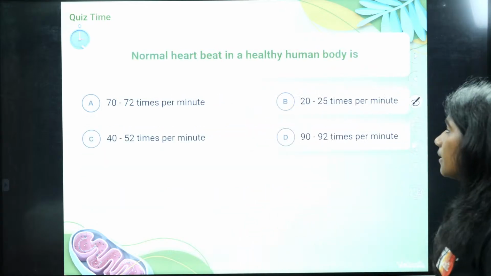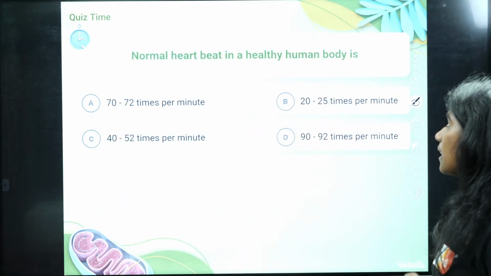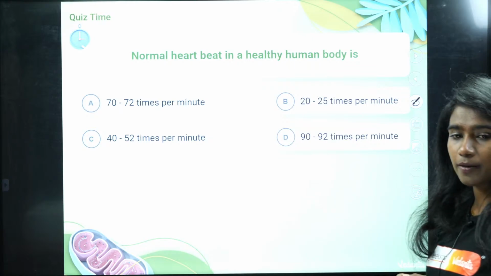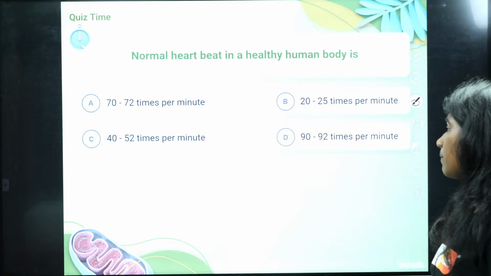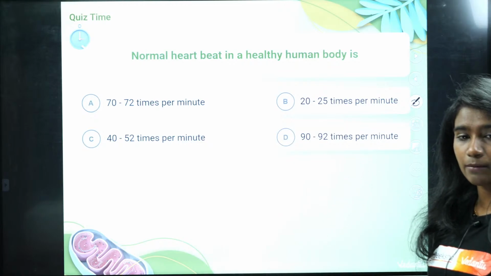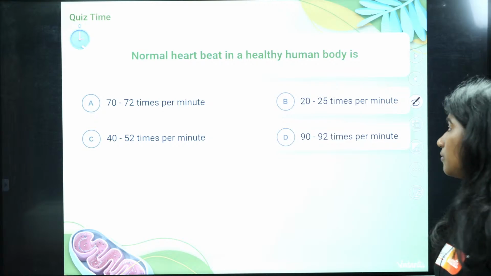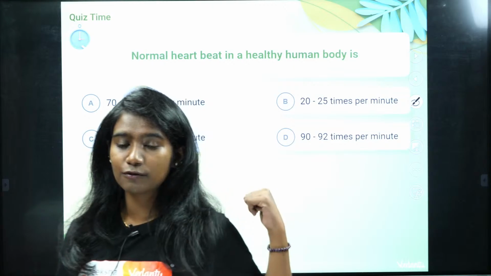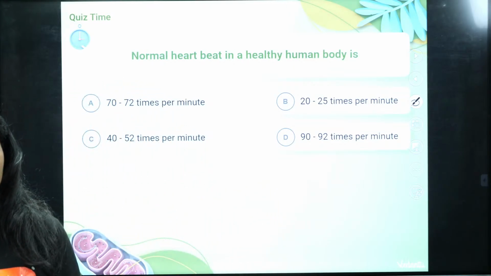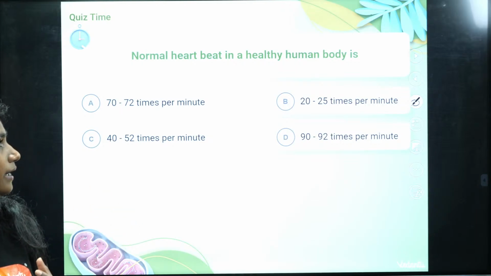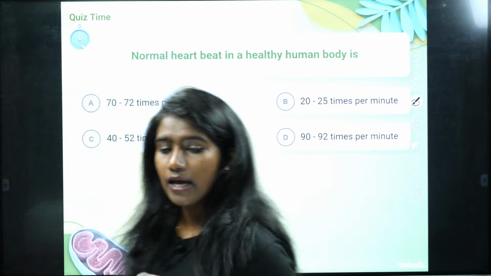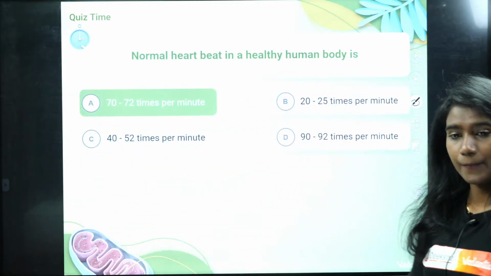Fine. Next, the normal heartbeat in a healthy human body is how many times? Is it 70 to 72 times per minute, or 20 to 25 times per minute, or 40 to 52 times per minute, or 90 to 92 times per minute? Yes, Hemalata, option C was the right answer for the first question. Now, what is the answer for this question? What is the normal heartbeat in a healthy human body? Yes, it is option A.